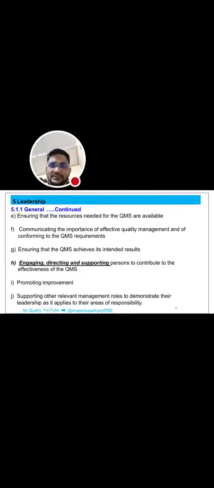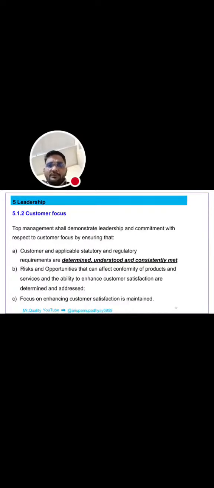Ensuring that the resources needed for the QMS are available and communicating the importance of an effective QMS and of conforming to the QMS requirements, ensuring that the QMS achieves its intended results, and engaging, directing and supporting persons to contribute to the effectiveness of the QMS, promoting improvement, and supporting other relevant management roles to demonstrate their leadership as it applies to their area of responsibility.